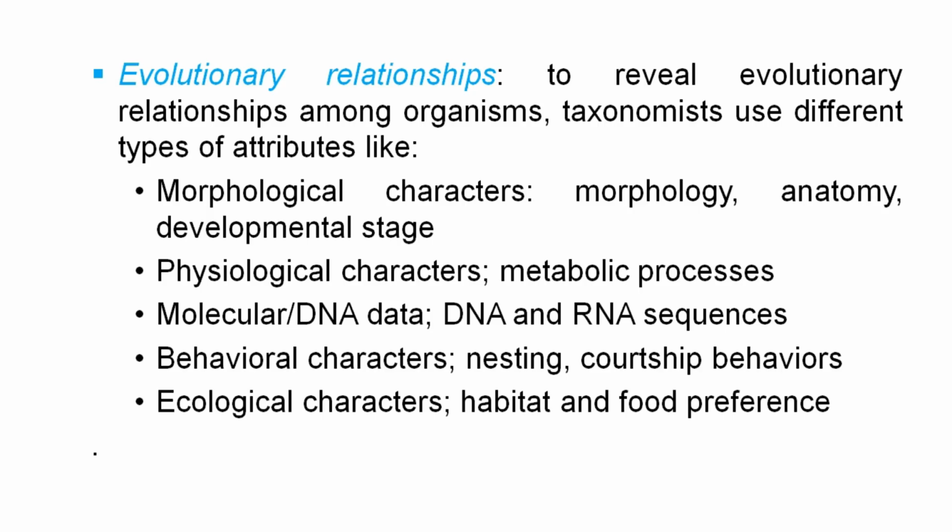Behavioral character: nesting, courtship behavior, nesting behavior, migration behavior. These behaviors are also used by taxonomists in order to reveal evolutionary relationship among living organisms. Ecological character: the habitat preference, the food preference, nesting preference. These ecological criteria are also used by scientists in order to reveal evolutionary relationship among living organisms.